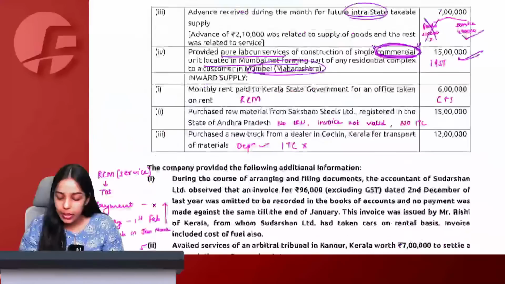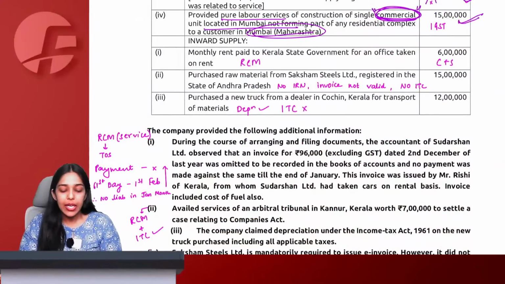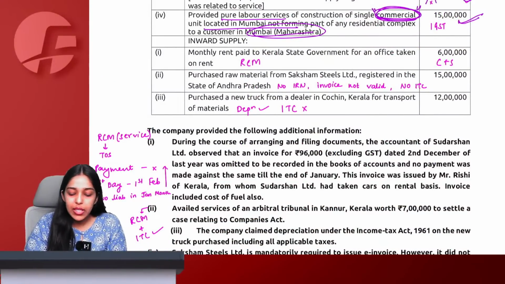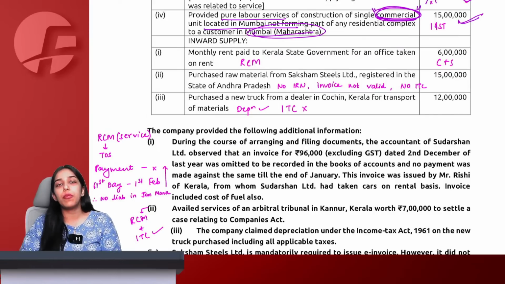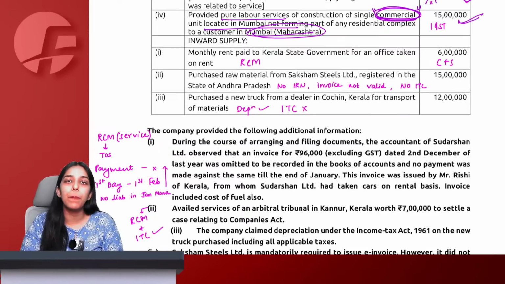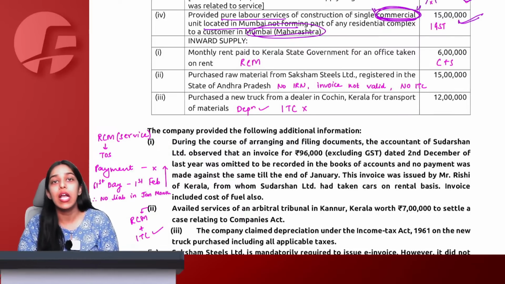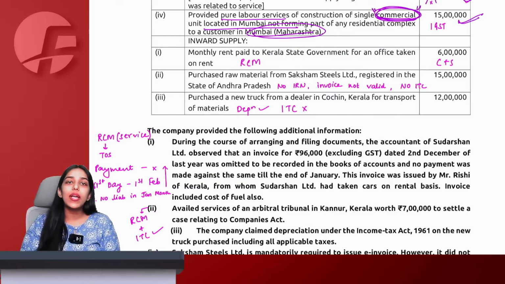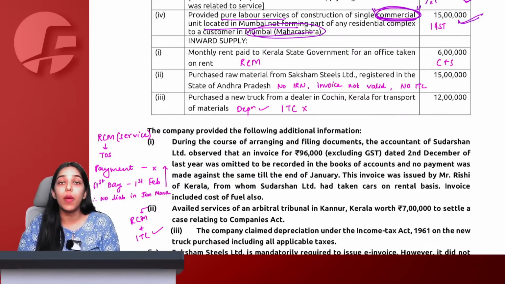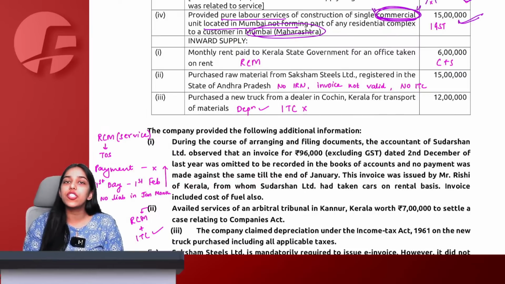IGST will be applicable. After that, inward supplies, they are saying, monthly rent paid to Kerala state government for an office taken on rent. We know government giving immovable property on rent to someone, consideration up to 5,000, exempt; greater than 5,000, RCM is applicable for that registered person. So if you are taking any property on rent from government, you have to pay reverse charge mechanism.